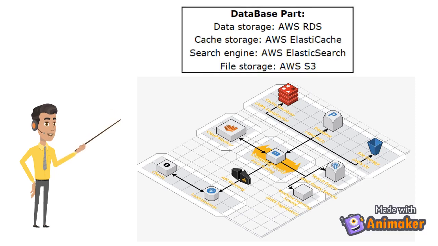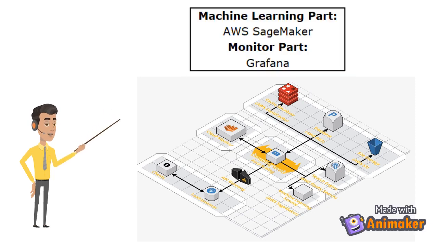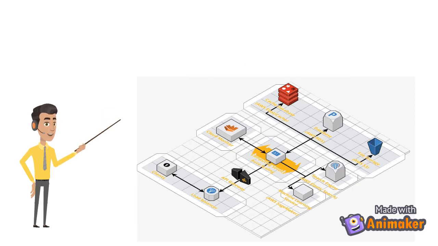Third, the database part includes data storage using AWS RDS, cache storage using AWS ElastiCache, search engine using AWS Elasticsearch, and file storage using AWS S3. Fourth, the machine learning part, which includes AWS SageMaker. And lastly, the monitor part using Grafana.